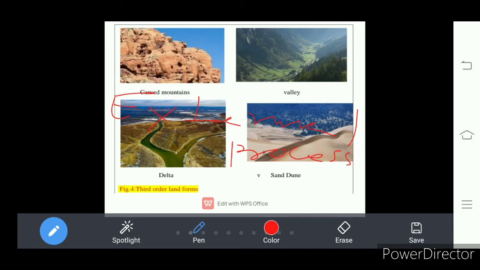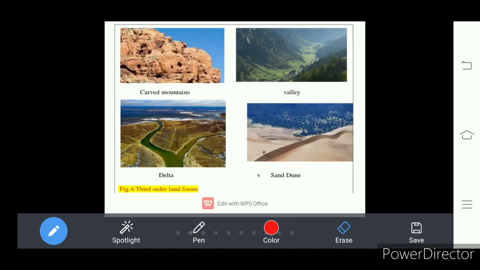The external process happens with natural agents like wind and water. These are the external agents. On the crust of the earth, when wind and water move from one place to another, they bring change in existing landforms.